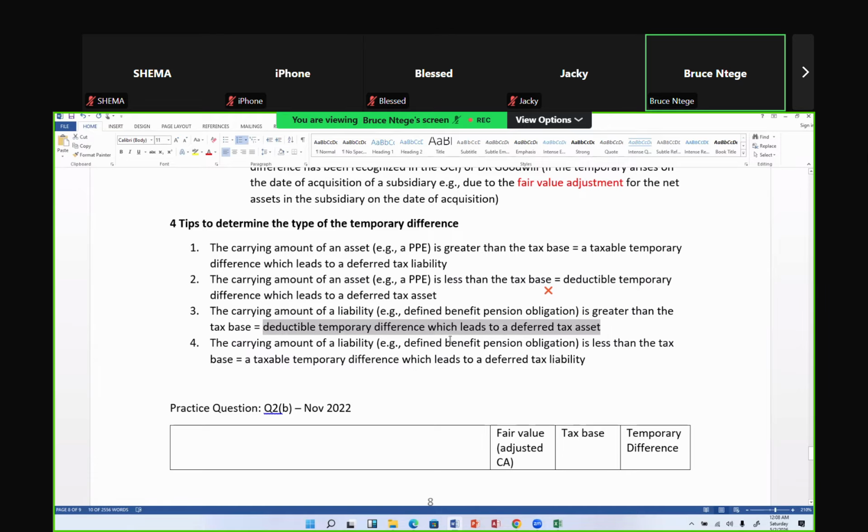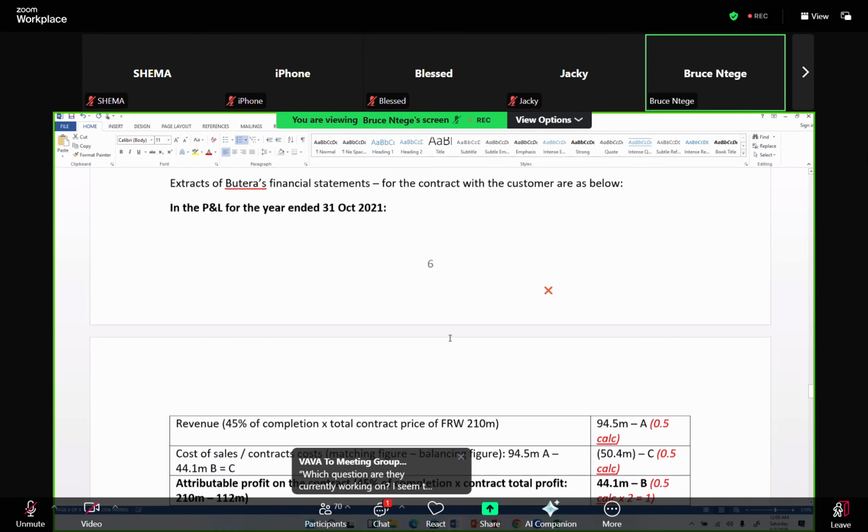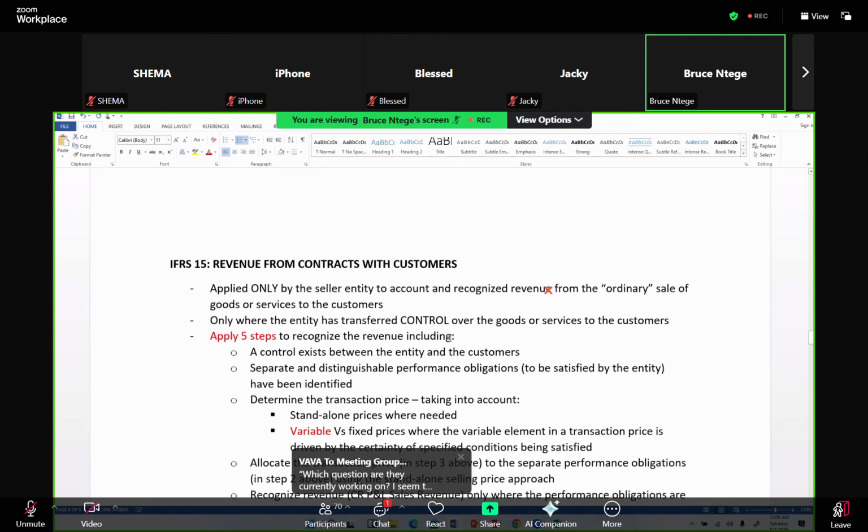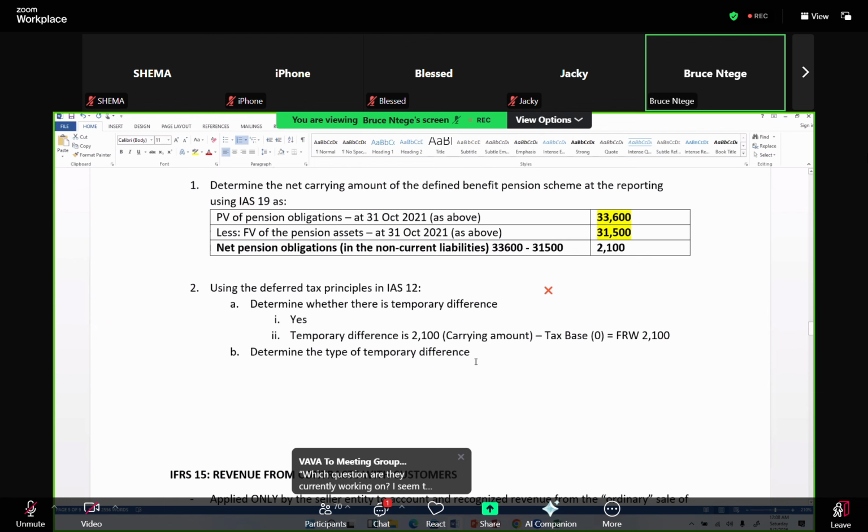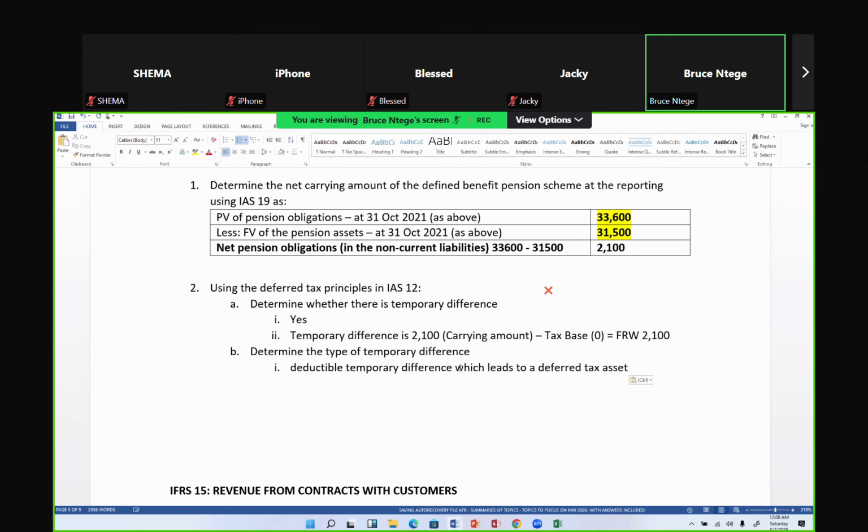So let's go back up here where I'm doing my workings. Yes, in this case, I have a deductible temporary difference. And why do I have a deductible temporary difference?